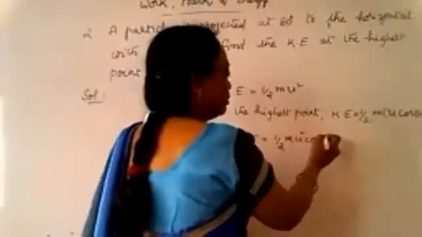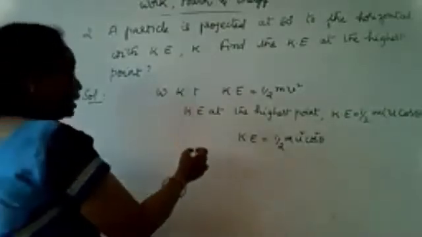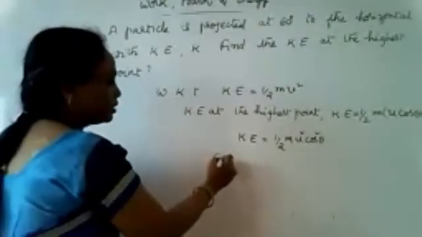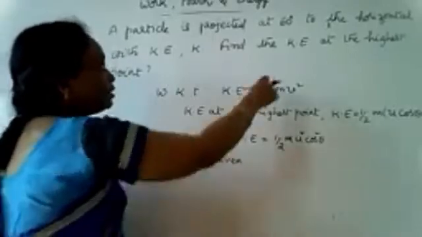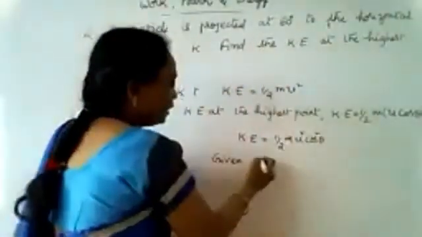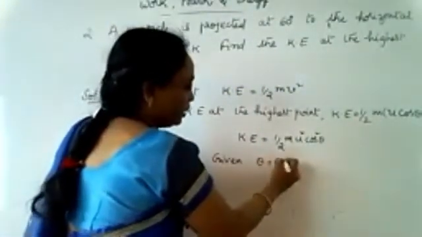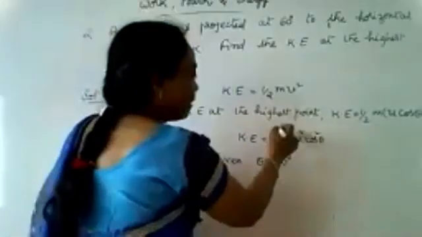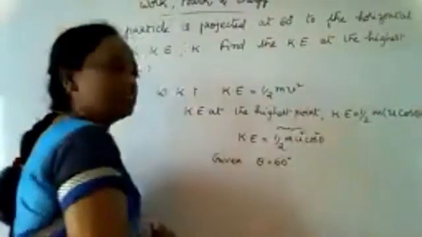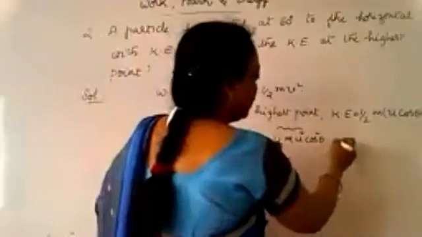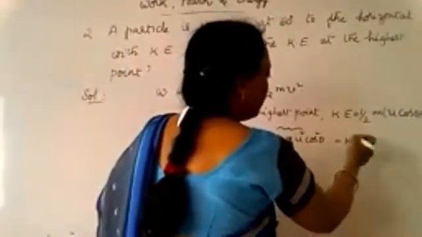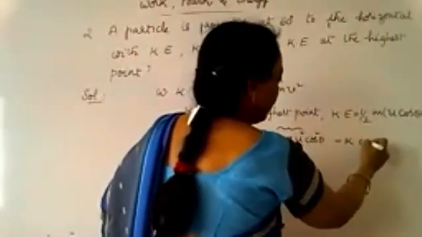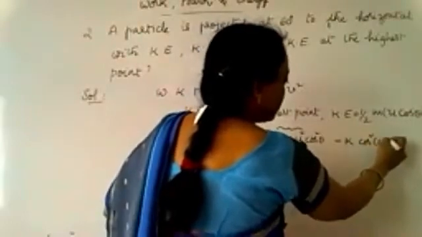Therefore, we substitute u square cos square theta, and here the angle has been given. What is the angle given? In the problem, theta is equal to 60 degrees, and therefore we substitute for this. Half m u square is K, and cos square of 60 degrees.